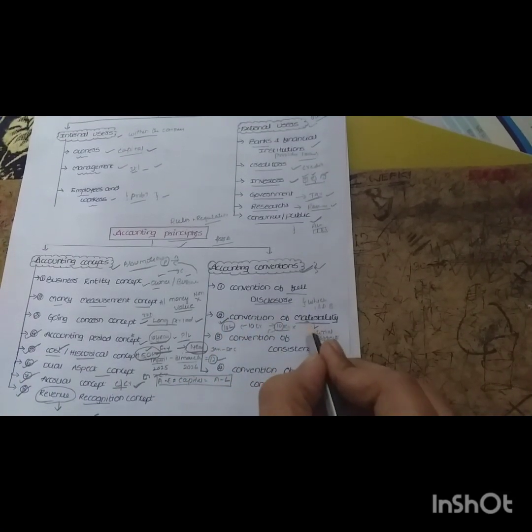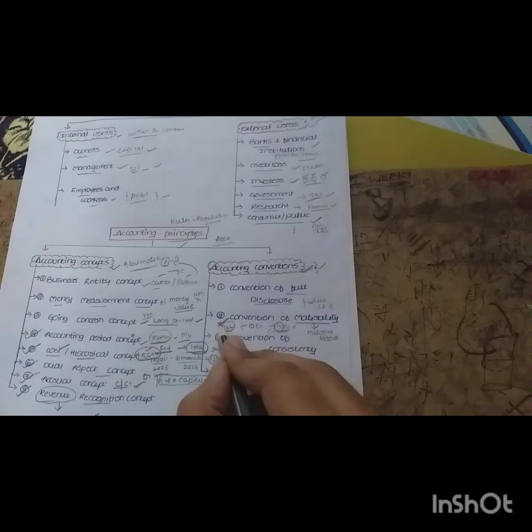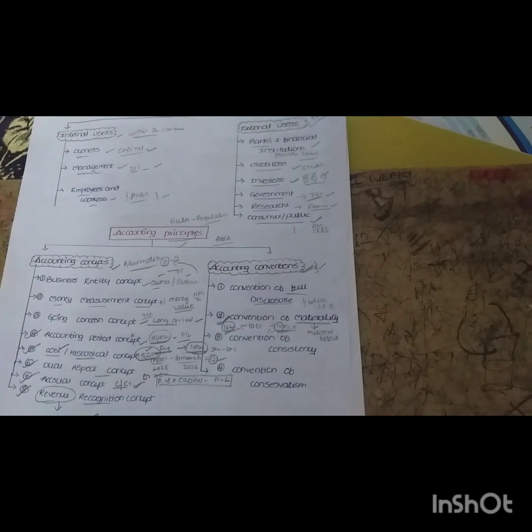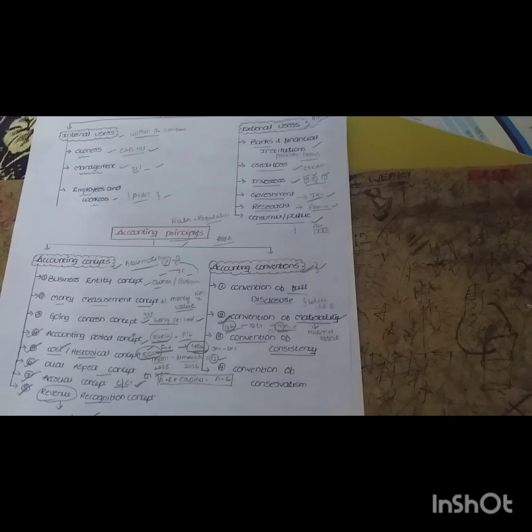So materiality says no need to record very small amounts, because they may not have much effect on the business. Record those transactions which have a material impact. 10 lakhs is a very big amount, it will have an impact on the business, so record those transactions. These small transactions you can record as miscellaneous expenses. That is the convention of materiality. The first one says record entire information, but the second says record the transactions which have a greater impact on the business.